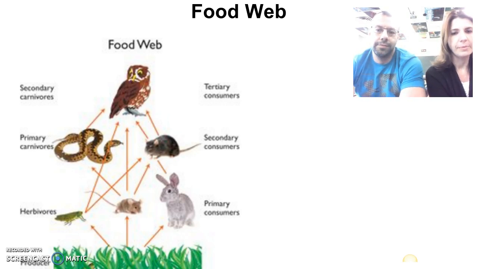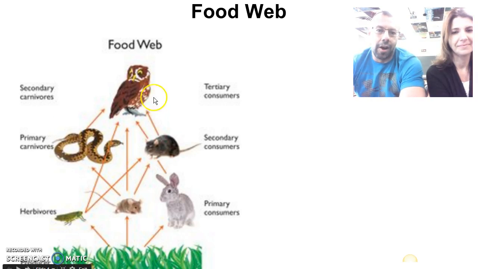When you look at this food web, do you see any organisms that could be in more than one trophic level? Why don't you take just a few seconds and write it down? Look on that food web and see if you can write it down in your notebook and see if there are any organisms that meet that criteria. All right, so what did you come up with?